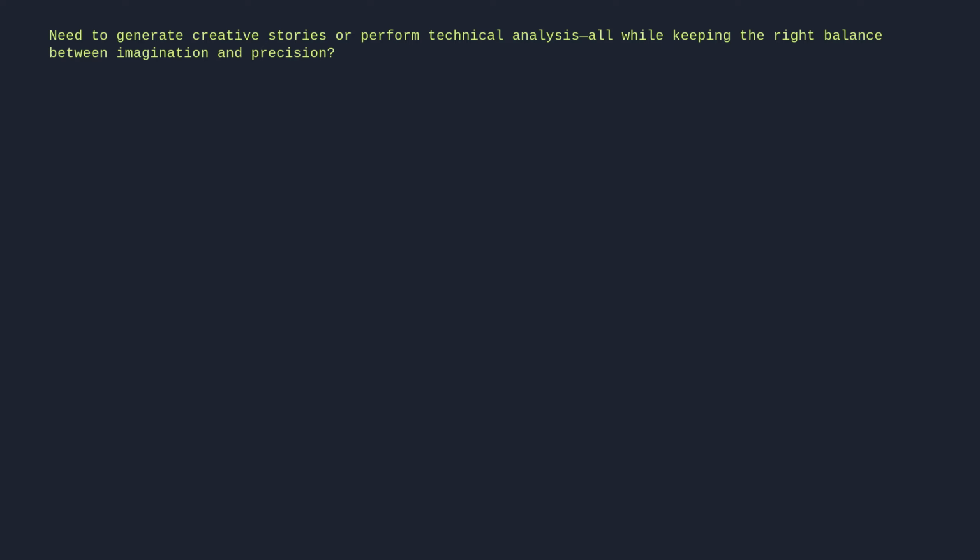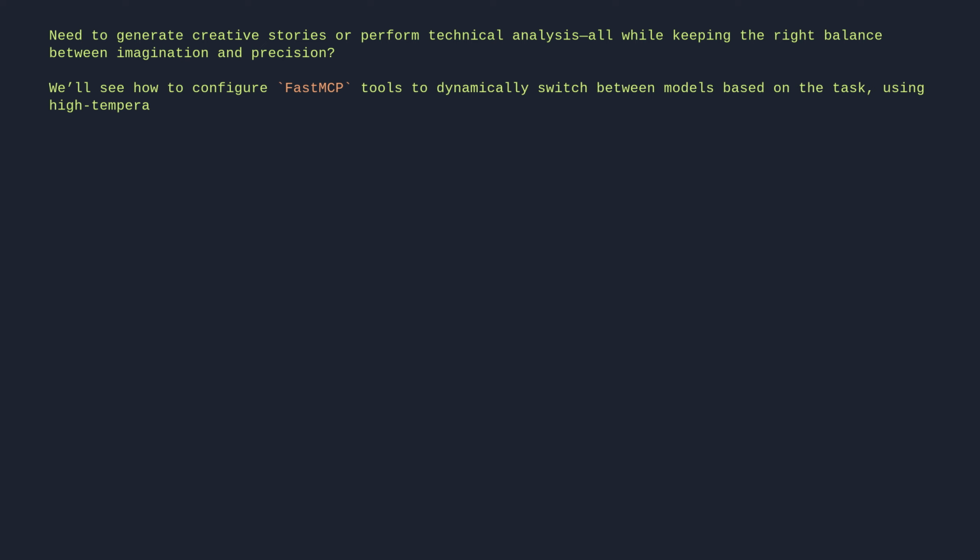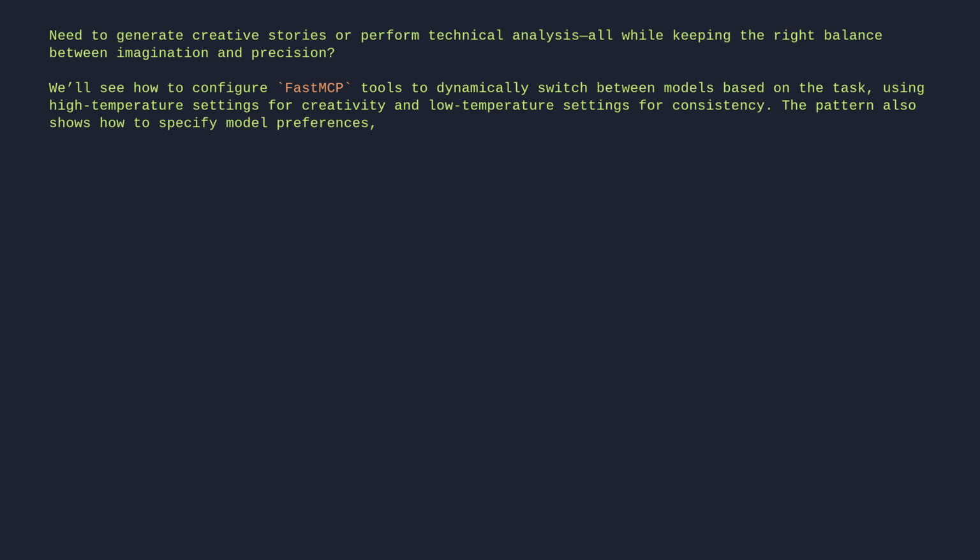need to generate creative stories, or perform technical analysis, all while keeping the right balance between imagination and precision. We'll see how to configure FastMCP tools to dynamically switch between models based on the task, using high-temperature settings for creativity and low-temperature settings for consistency. The pattern also shows how to specify model preferences, ensuring the right LLM handles each job.